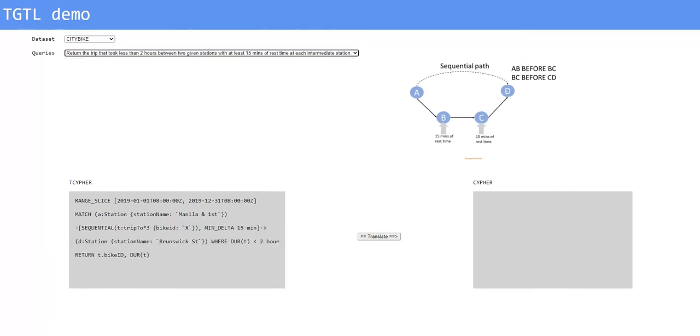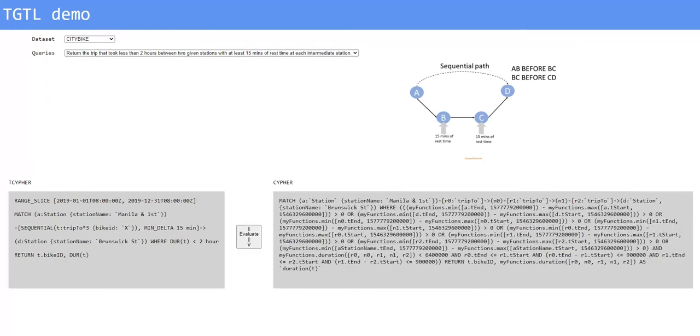This query returns the bike ID of the trip that took less than 2 hours between 2 given stations, with at least 15 minutes of rest time at each intermediate station. In the T-cipher query, we use a sequential path to indicate that the departure time from the station follows the arrival time to the same station. Besides, we used a minimum delta duration to indicate that at least the rider waited for 15 minutes at each station.